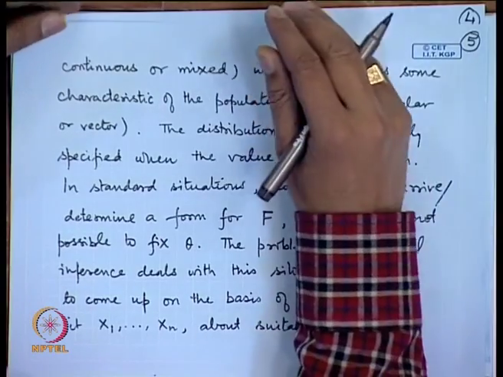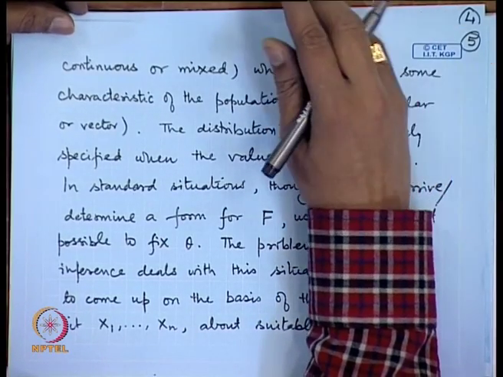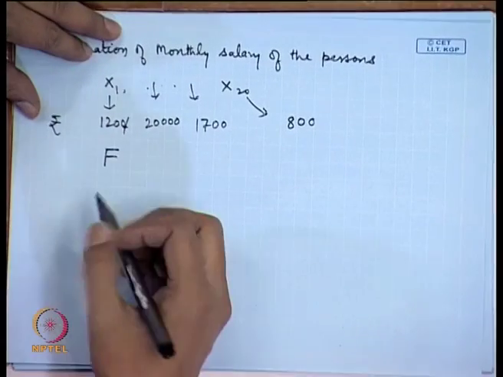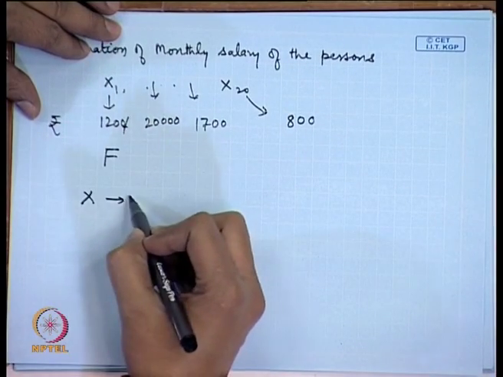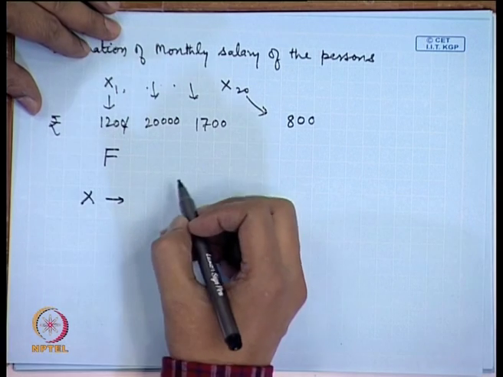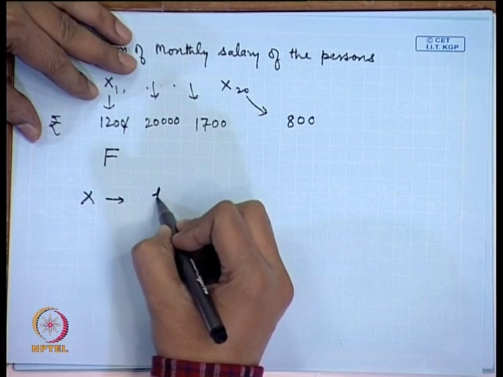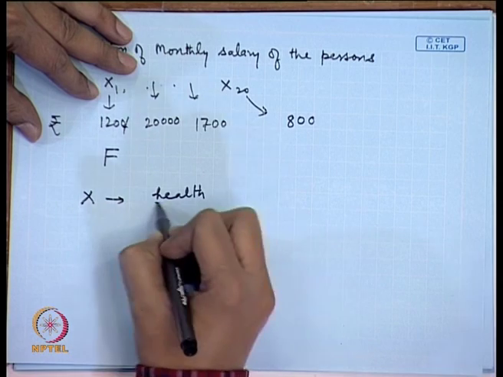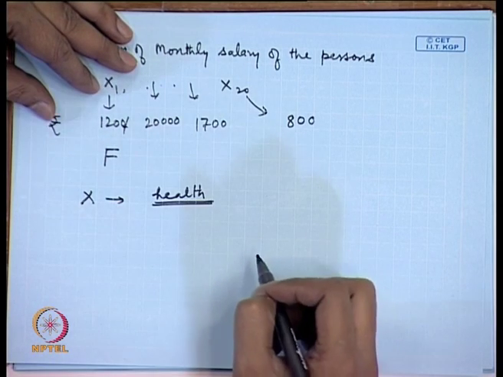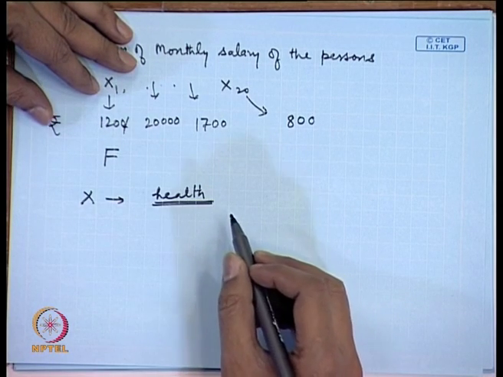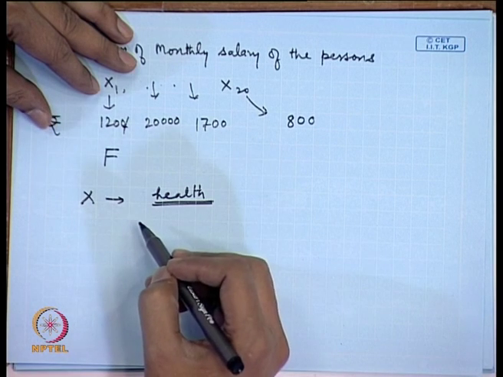For example, in the situations that have been described now, in all these cases x is a discrete random variable. However, there may be some other situations. For example, I am looking at x as the observations taken on a person regarding his health. He goes to a medical practitioner and he wants to have an estimate of his average health.